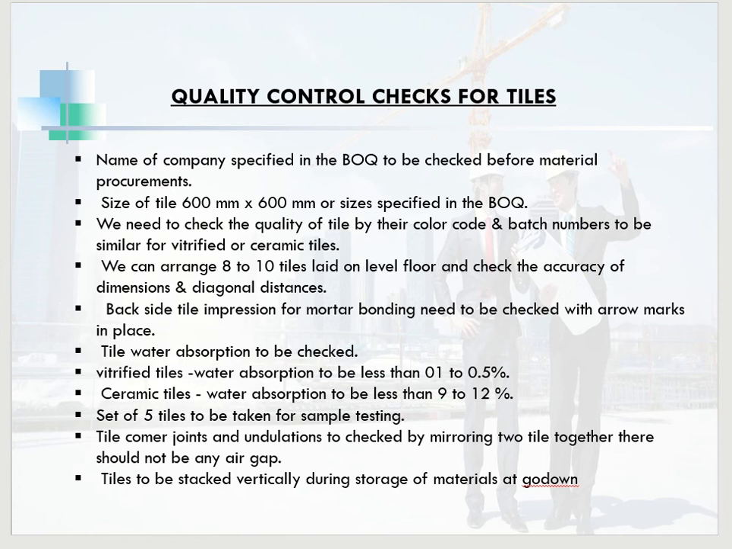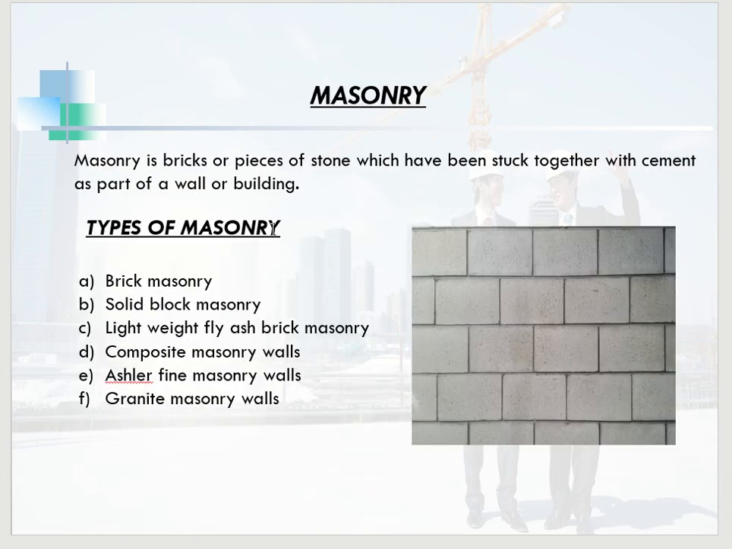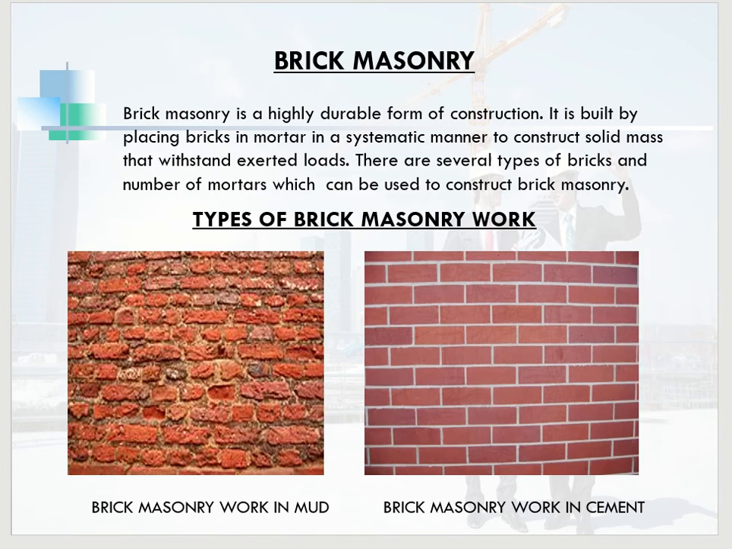Next, we'll learn about masonry. Masonry is bricks or pieces of stone which have been stuck together with cement as a part of a wall or a building. So this is the image of masonry. Types of masonry are brick masonry, solid block masonry, lightweight fly ash brick masonry, composite masonry walls, ashlar fine masonry wall, and granite masonry wall.